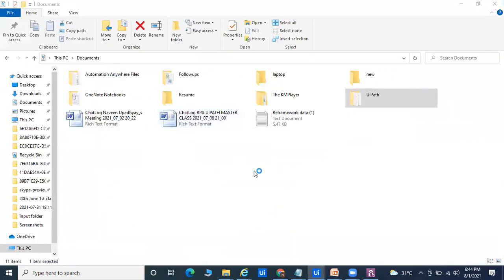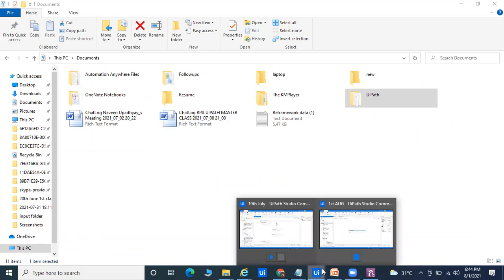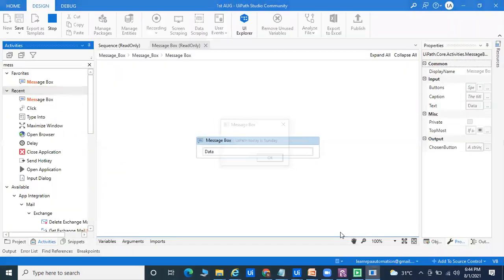The message box was provided by UiPath especially for checking the data, but if you're going for a client demo, don't use the message box. If you ask me why, it's because every time you have to click on the OK button. That is the problem with the message box; it's not possible to fully automate. But I'll give you the solution. Hello UiPath, today is Sunday. After that we get Hi UiPath, and the third is UiPath is the best software.